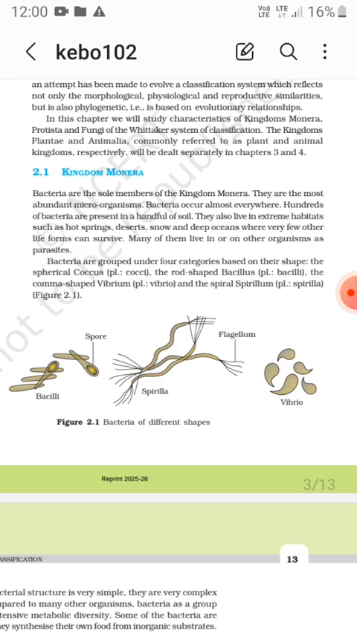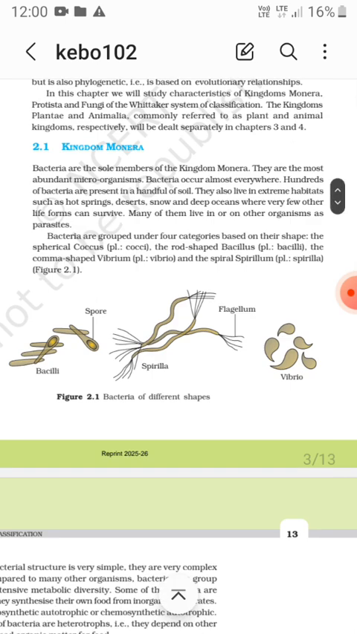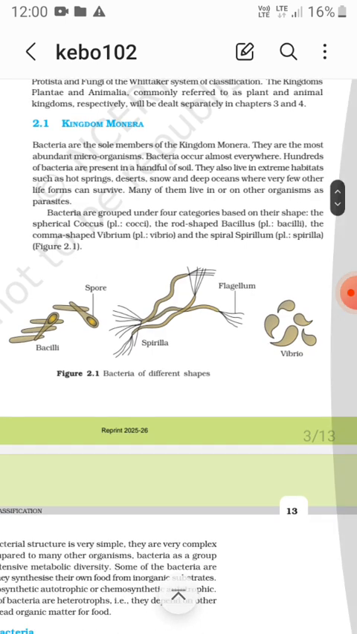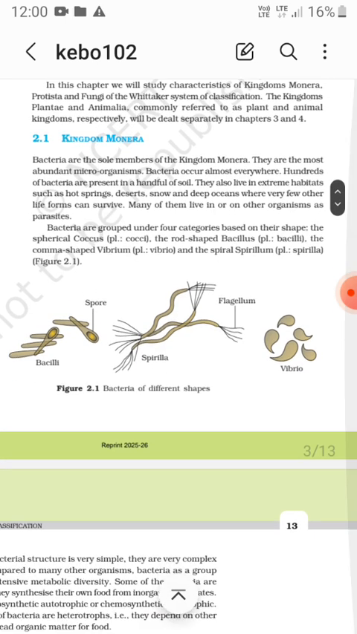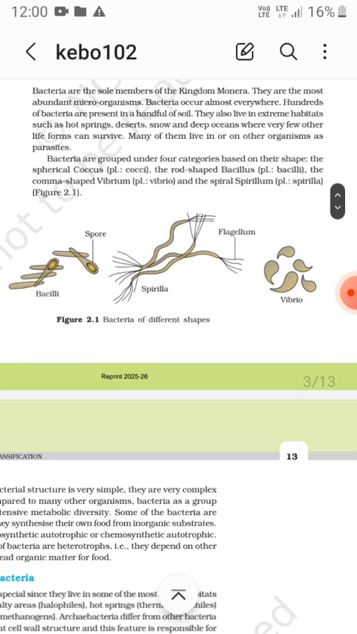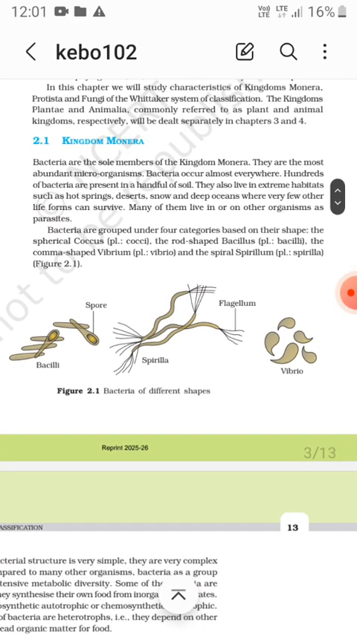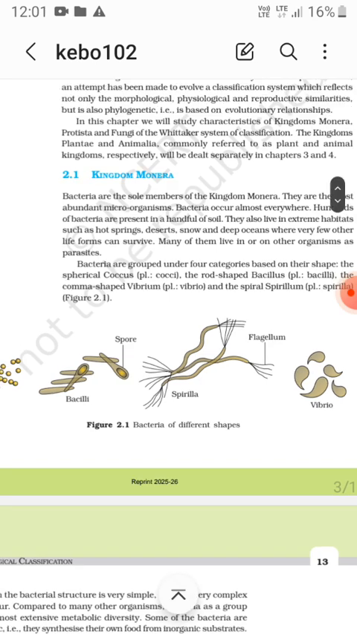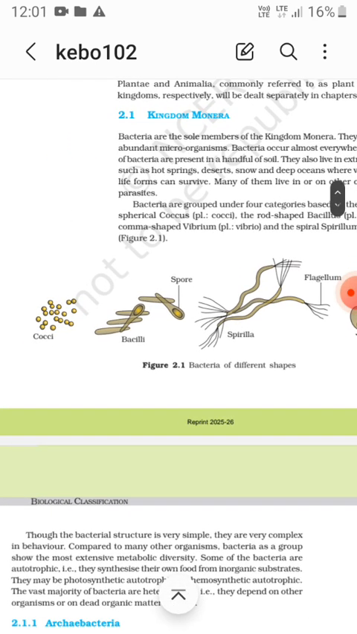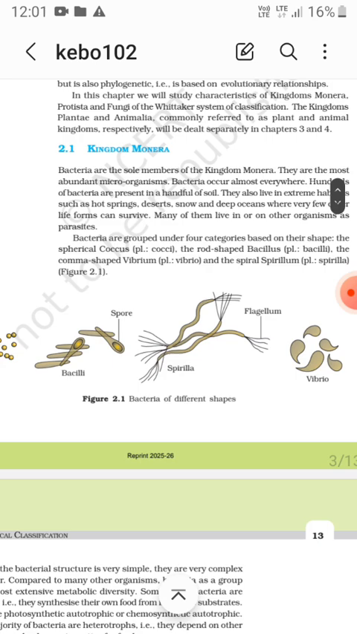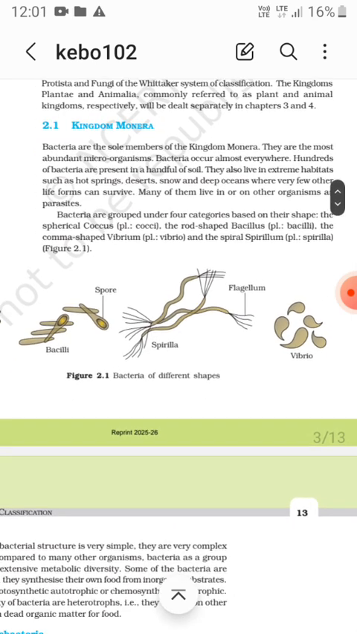Bacteria are grouped under four categories based on their shape: spherical, that is coccus, and rod-shaped, that is bacillus, the comma-shaped vibrio, and the spiral, that is spirillum. So this is vibrio, this is spirilla, this is bacillus, and this one is the cocci. You see, the bacillus has the spore and spirilla has the flagellum.